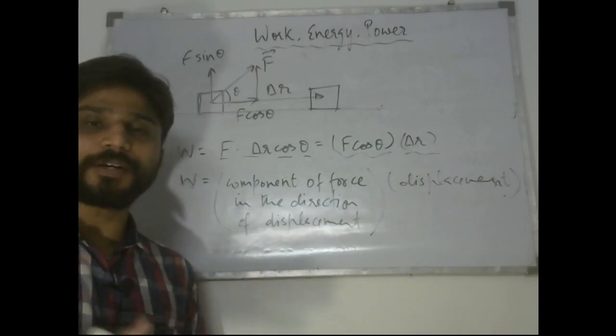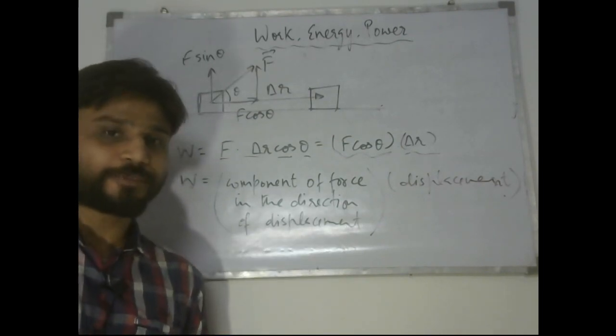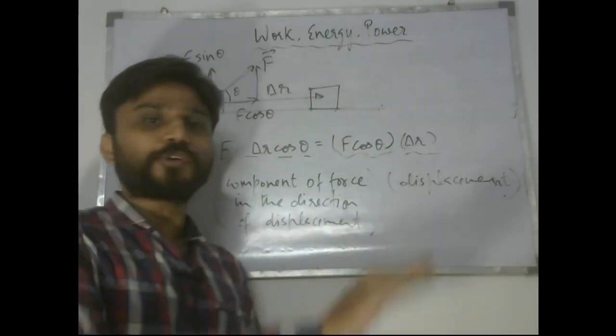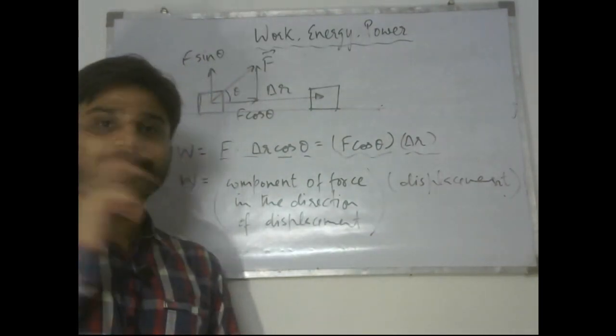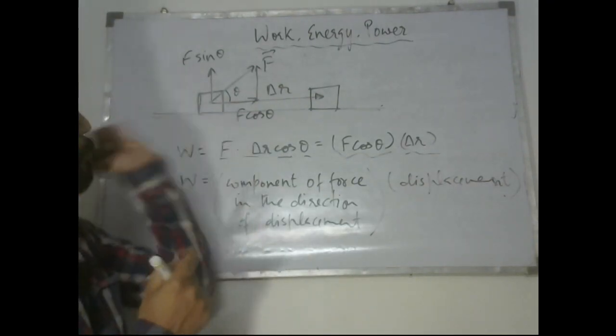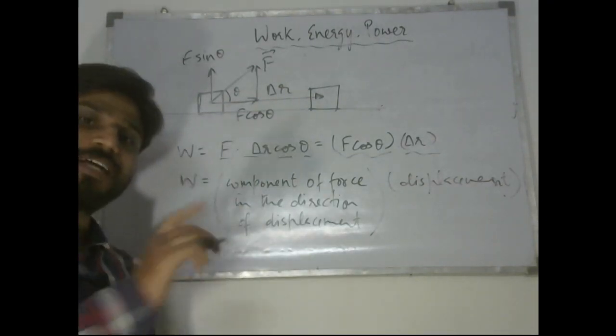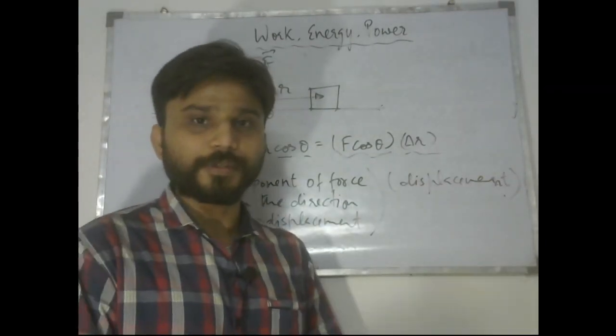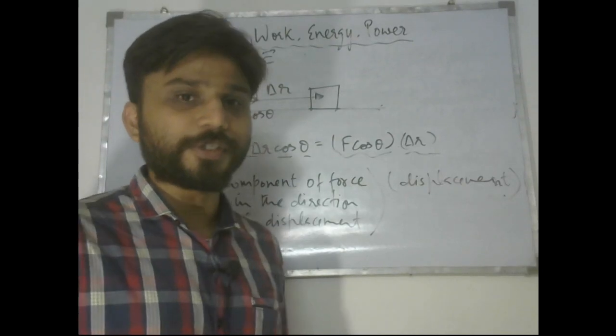If there is no component, there cannot be any work done by that force, because that force is not interested in displacing that body in that direction. Work is done only if there is a component, that is F cos theta, and in that case that component has to be multiplied by whatever displacement there is, and that comes as the work done.